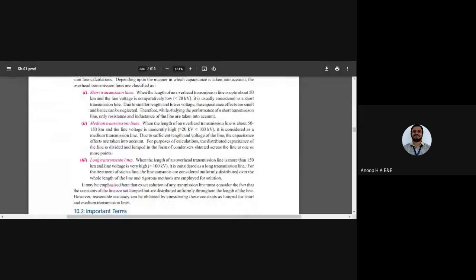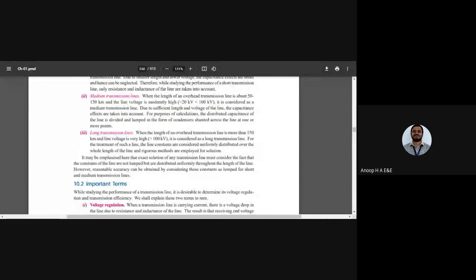Moving on to the next one, we have the medium transmission line. When the length of the overhead transmission line is about 50 kilometer to 150 kilometer, okay, so 100 kilometer, or generally 150 kilometer length, we moderately have this medium transmission line. That is in the range of greater than 20 kilovolt, less than 100 kilovolt. So it is considered as a medium transmission line.